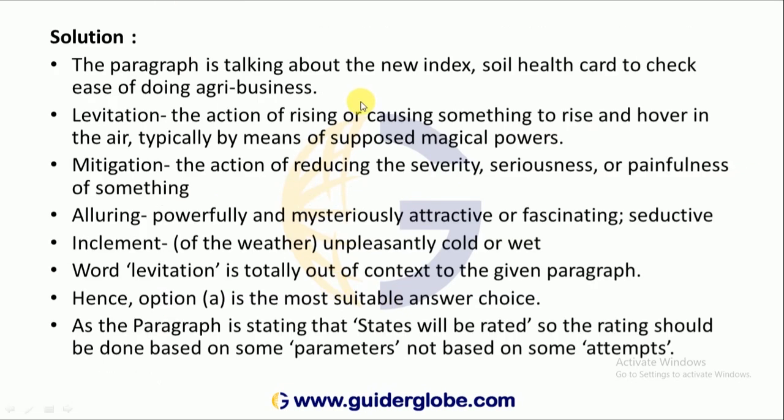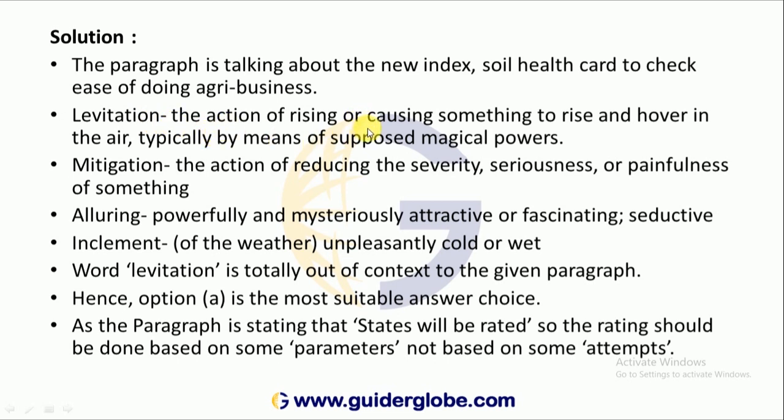The paragraph is talking about the new index, soil health card, to check ease of doing agribusiness. Levitation, the action of rising or causing to rise. Whereas mitigation means reducing, that is opposite of levitation. Levitation, increase.